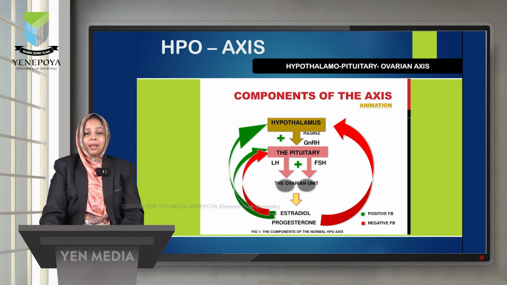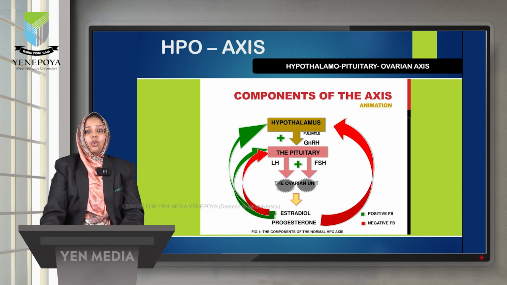In the hypothalamus, there is a nucleus called the arcuate nucleus, which produces gonadotropin releasing hormone. It traverses into the anterior pituitary gland. The anterior pituitary consists of gonadotrophs, and GnRH stimulates the gonadotrophs, which release two hormones, FSH and LH.